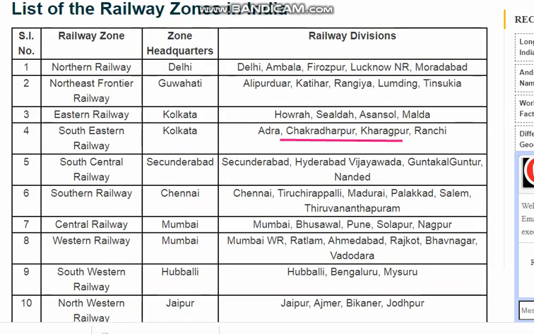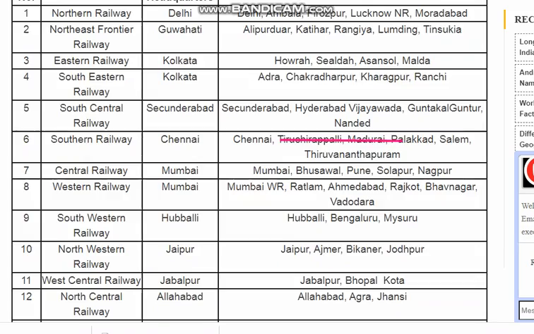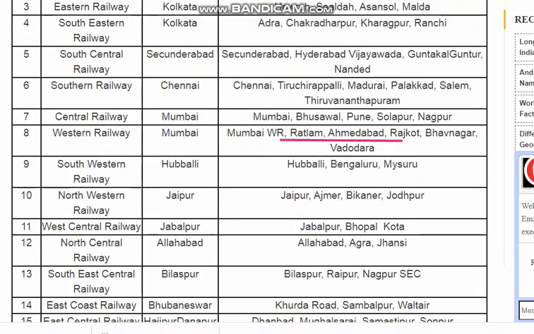Okay, and as you can see, Northern Railway headquarter Delhi, Northeast Frontier Guwahati, Eastern Railway Kolkata. I'll show you through the map also. Southeastern Railway Kolkata, then South Central Railway Secunderabad or Telangana. South Central Railway headquarters is Secunderabad.